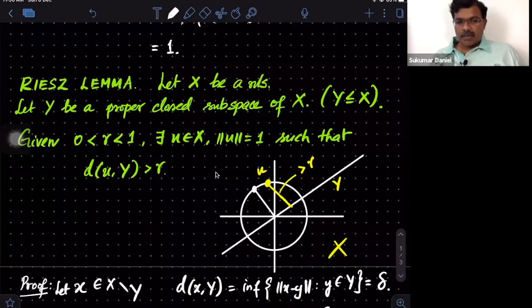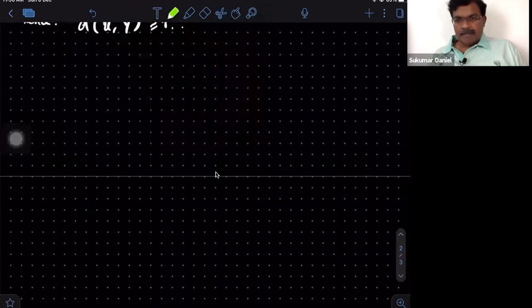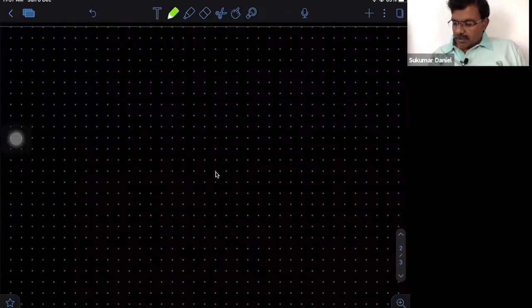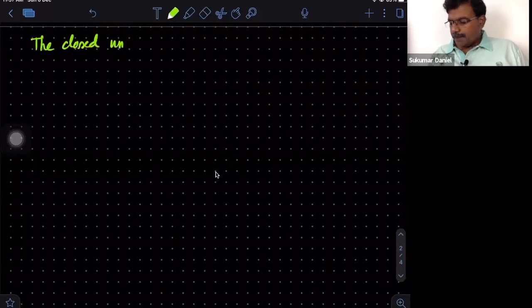from the given proper closed subspace. One important consequence is something that we have already established. We can prove the following: that the closed unit ball is not compact in infinite dimensional space.